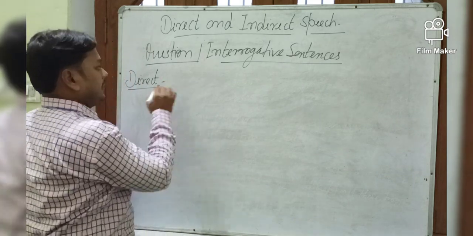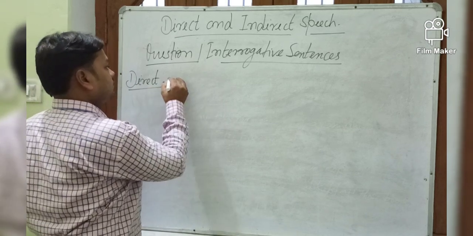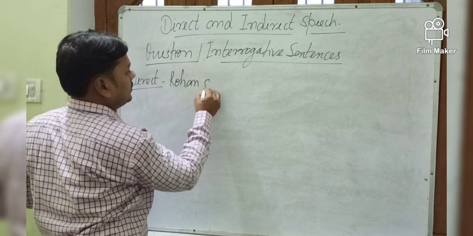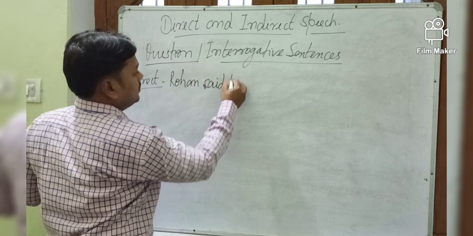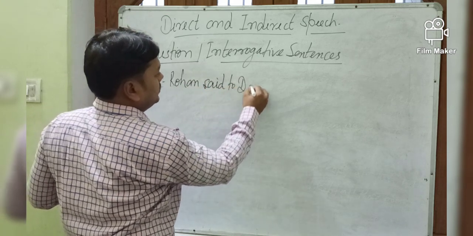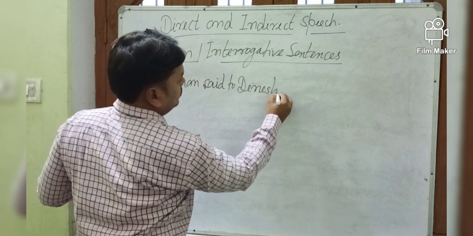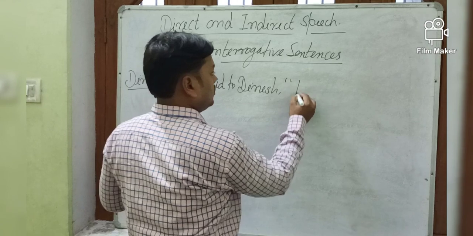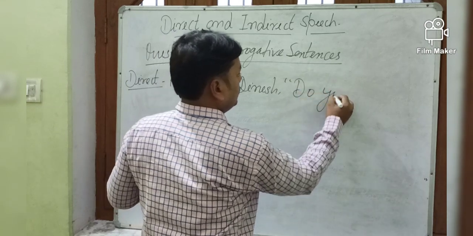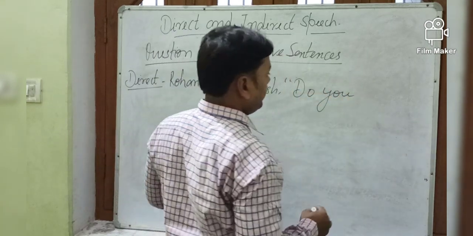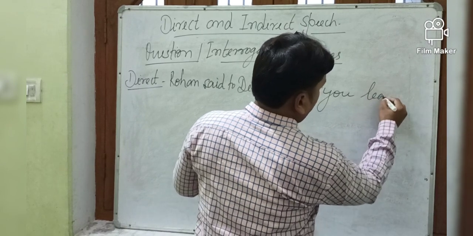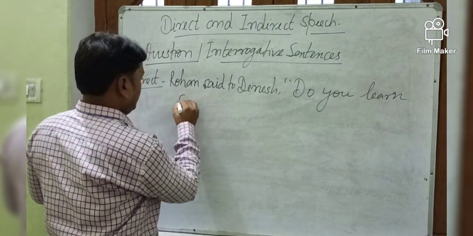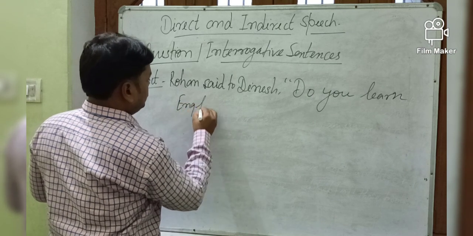Suppose the example is: Rohan said to Dinesh, "Do you learn English?"